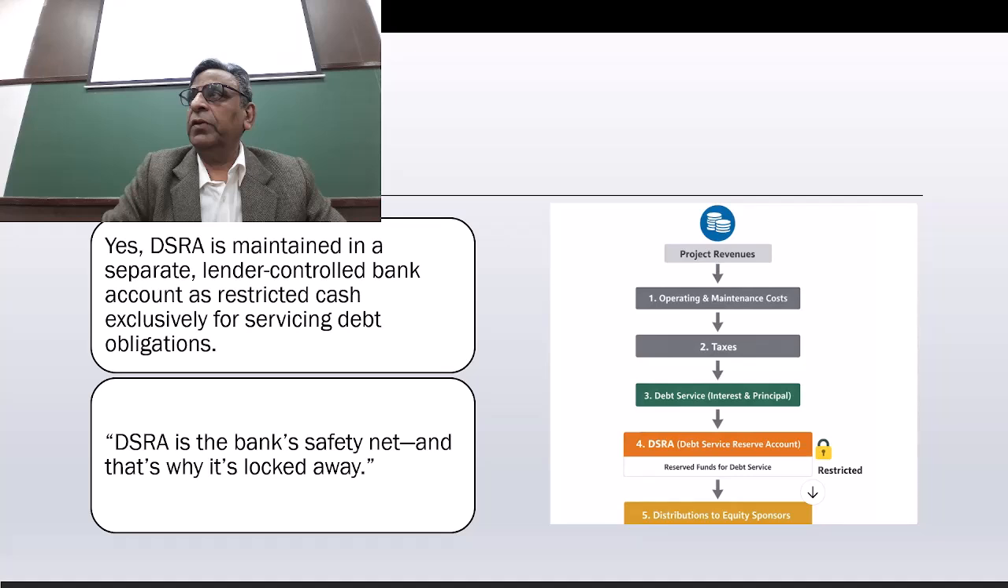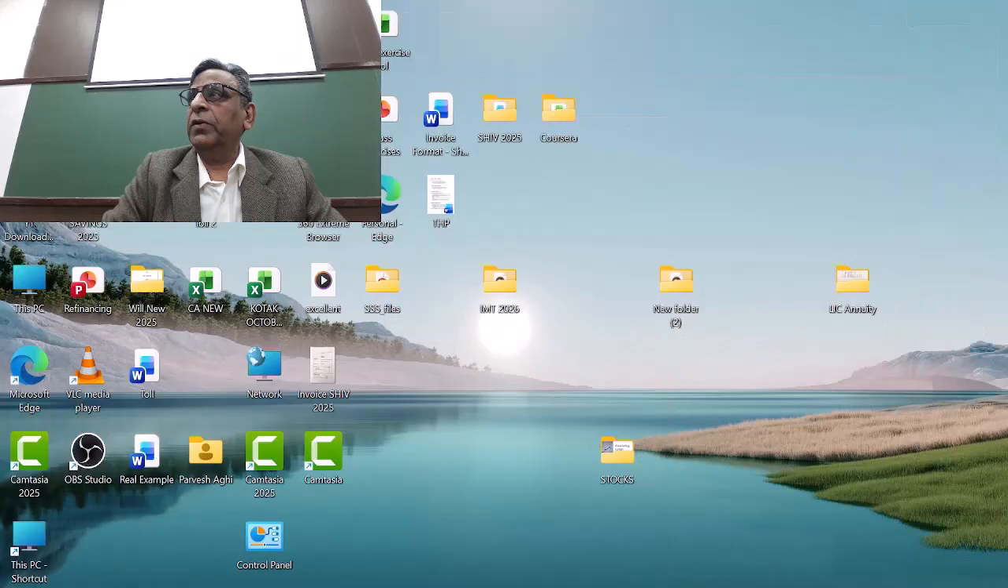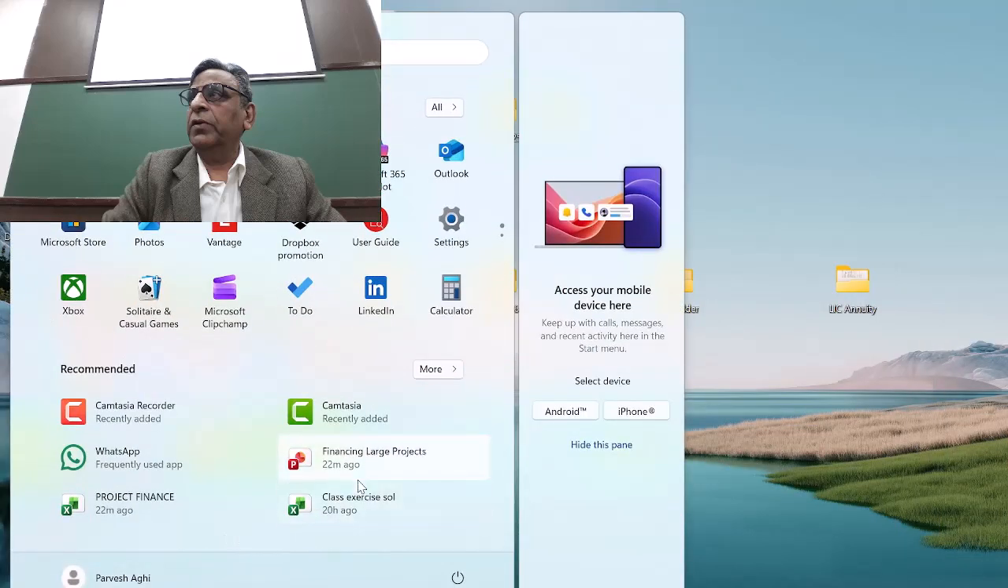Yes, DSRA is maintained in a separate lender-controlled bank account as restricted cash exclusively for servicing the debt. Initially, I was thinking that it's a kind of reserve, like a depreciation reserve or any reserve, but it's not a reserve. It is a separate bank account where the money is kept solely for the purpose of repaying the debt. DSRA is a bank safety net, and that's why it is locked away. It's kept in lock. So I'm just moving on. The rest you can go through, some more information is there regarding this.